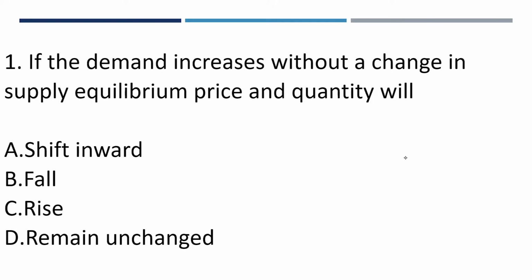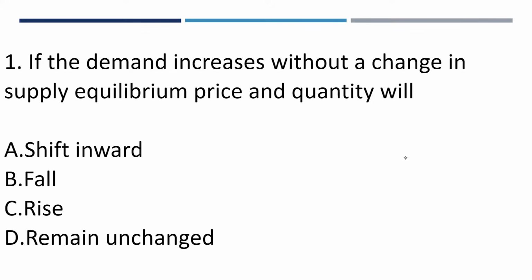He said, if the demand increases, that means the demand for a commodity has now increased, but without a change in supply, that means supply still remains unchanged. Equilibrium price and quantity will what? Shift inward, fall, rise, remain unchanged. Equilibrium price. The most important thing that matters to us here is price. The demand of the commodity has increased. If demand increased and supply did not increase, price will automatically rise. That's just it. Price will increase.